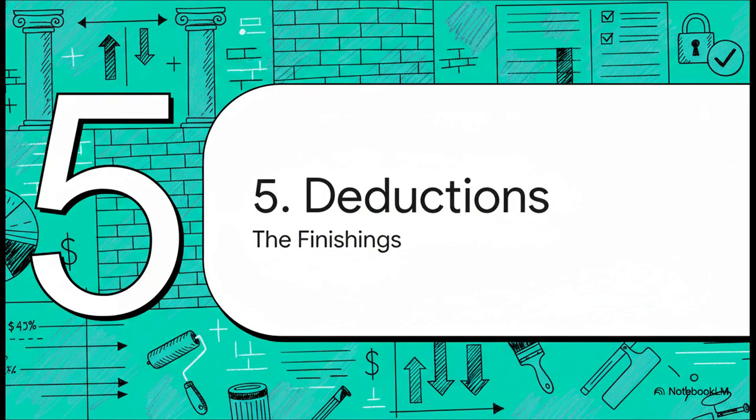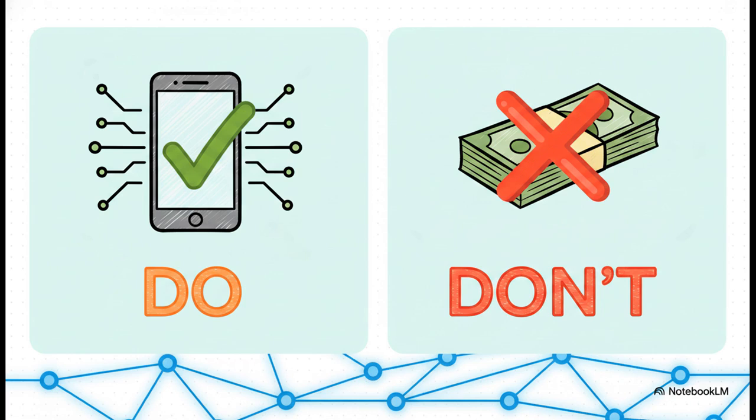Section 5, Deductions and Exemptions. The finishings. And this brilliantly illustrates the government's push towards digital transparency, especially in the business and profession pillar. For a business expense to be allowable as a deduction, it heavily favors online or banked payments. If you make aggregate cash payments exceeding 10,000 rupees to a single person in a single day, that entire expenditure is disallowed. No exceptions. It's a strict line designed to keep the ecosystem clean and traceable.